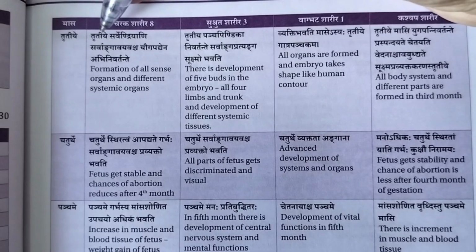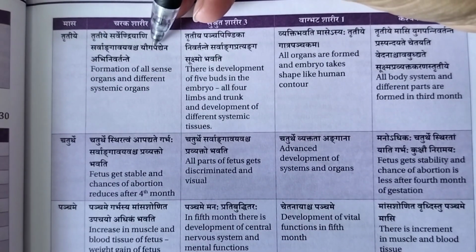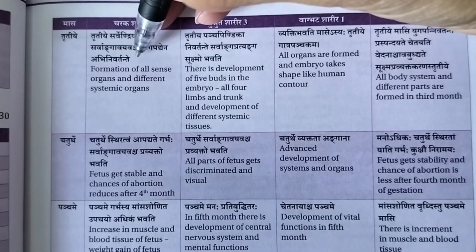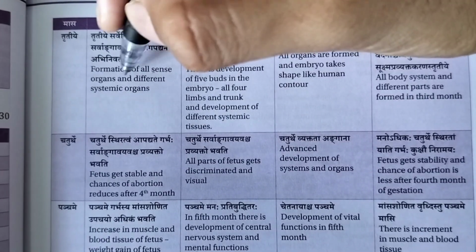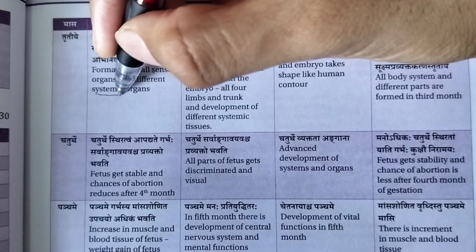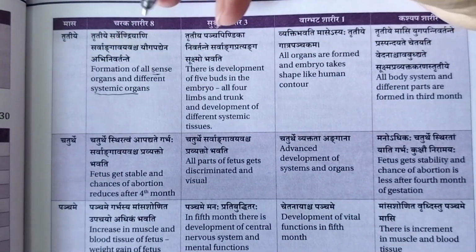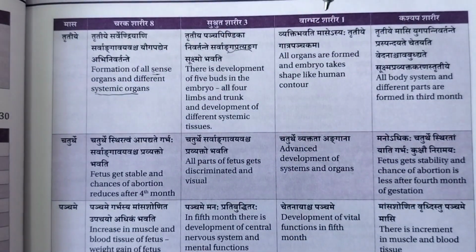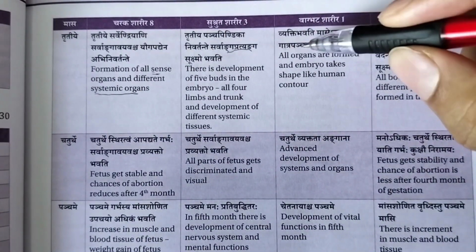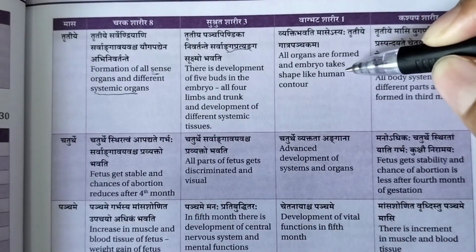In the third month, Tritiya Mase, it was said, Tritiya Sarvendriyani Sarvanga Vayavasya Yoga Padena Abhi Nivartante. What that means is the formation of all the sense organs and different systemic organs. In the third month, all the systemic organs have developed and the senses also develop. Shushruta said the same explanation, Sarvanga, Pratyanga, etc. will be developed. Vagbhata also gave the same, Masya Tritiya Gatra Panchakam, that all organs are formed and the embryo takes shape